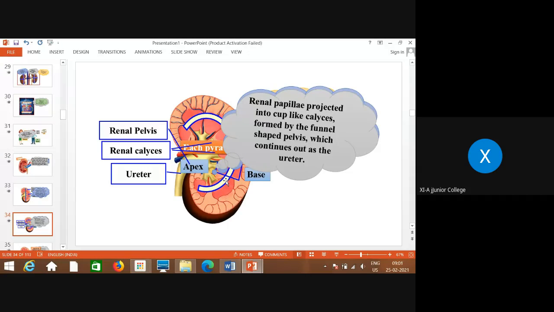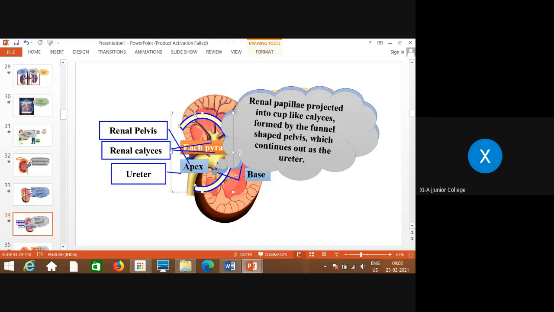Again, I'll repeat the parts, three regions: the outermost cortex, that is the cortical region, the middle where you can see all these pyramids, that is the pyramidal region shown here in the diagram, that is what is called the medullary region, and the innermost, that is pelvis region. Okay, now these pyramids are called renal pyramids, or they are also known as renal papillae of pyramids. And you can see how they are arranged.